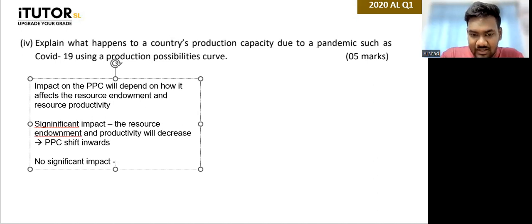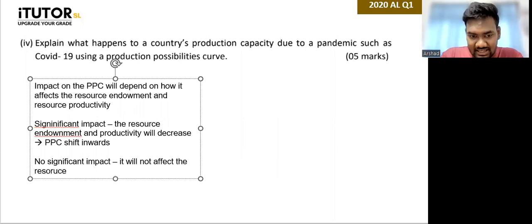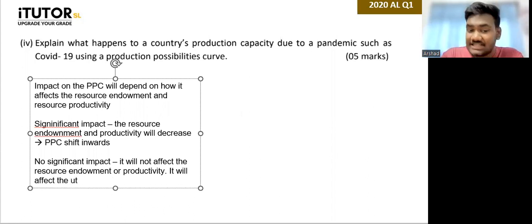It will not affect the resource endowment or productivity. It will not affect that. But what will it affect? It will affect the utilization of resources. That means it can lead to unemployment.